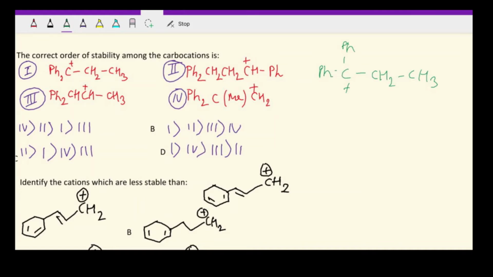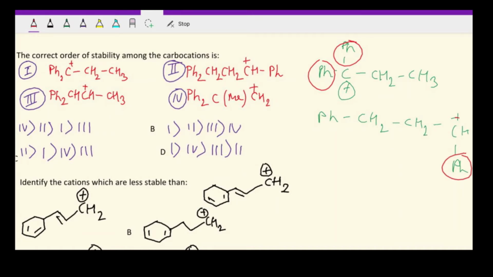Okay, so here if you try to analyze this carbocation, this positive charge can be delocalized in 2 of these benzene rings. Now let's move to the second structure. Here if you see we have Ph, CH2, CH2, CH plus, and here is a phenyl ring. Again, now this positive charge is delocalized only in one of the phenyl rings.